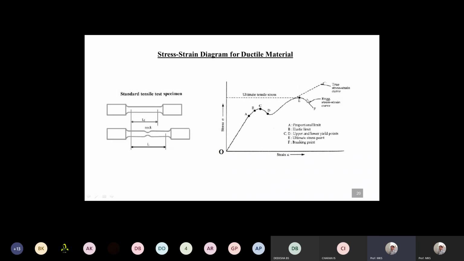After this point, there is a decrease in load. Crack formation will start at the neck, so with decrease in load there is an increase in strain and the material will break. The material will break at the neck, and this point F is called the breakage point.